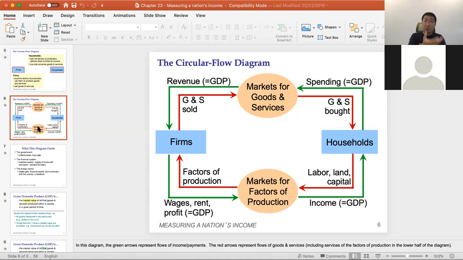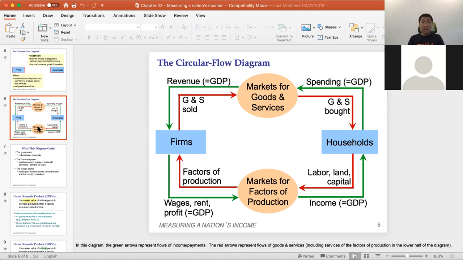This is what we call the flow of inputs and outputs, or the flow of goods and services. So in this particular example, the whole economy is defined as one cup of coffee at $1, and this explains the revenue and income, or the spending and the income. They are all equal to $1.